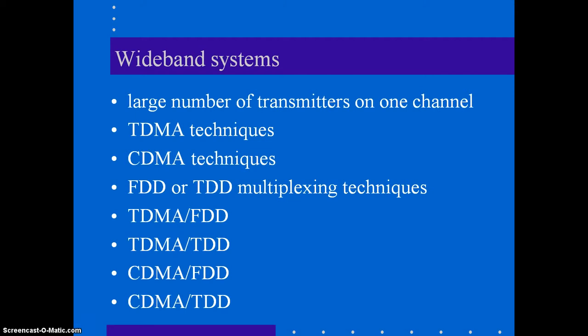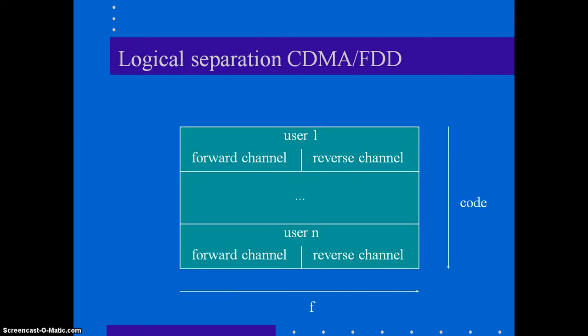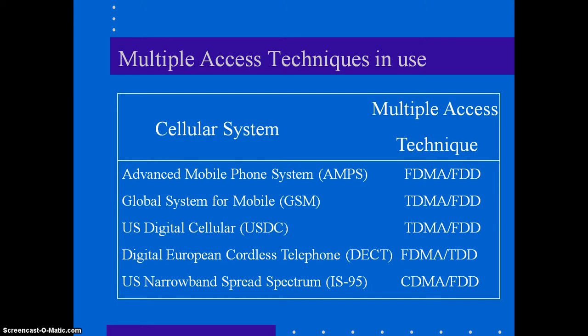These are the wideband systems. Logical separation: CDMA allocates a unique pseudo-random sequence for each user. This code will be allotted to each user, and the frequency will be different for the forward and the reverse channel. For TDD, the frequency is the same, and the forward and the reverse channel will be different in time.